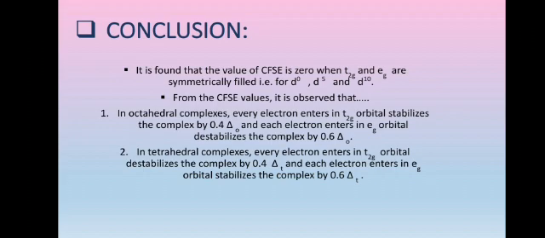From the CFSE values, it is observed that in octahedral complexes, every electron entering a T2g orbital stabilizes the complex by 0.4 delta O, and each electron entering an Eg orbital destabilizes the complex by 0.6 delta O. And inverse to that, in tetrahedral complexes, every electron entering a T2g orbital destabilizes the complex by 0.4 delta T, and each electron entering an Eg orbital stabilizes the complex by 0.6 delta T.